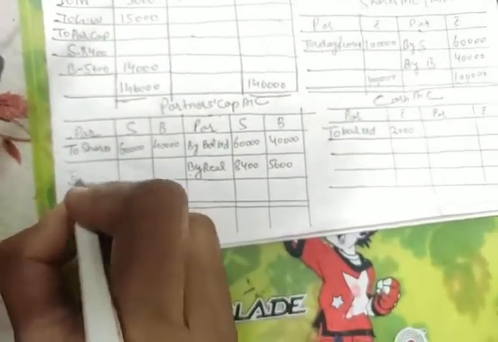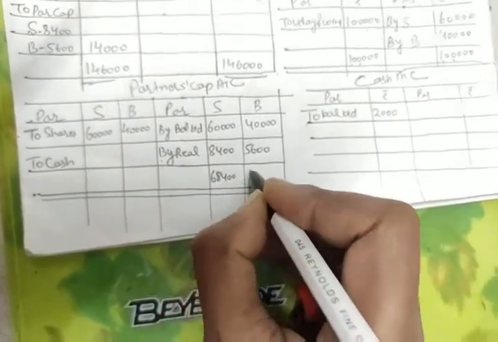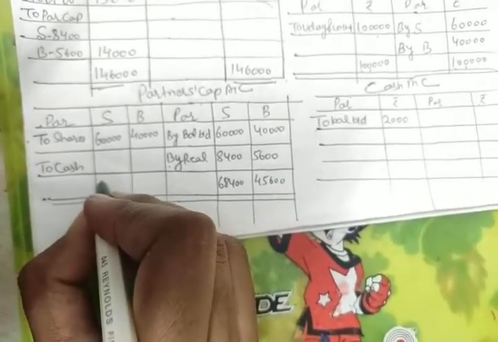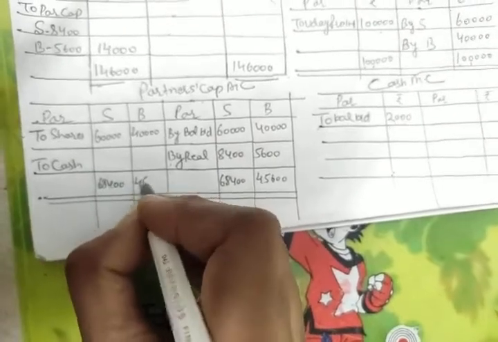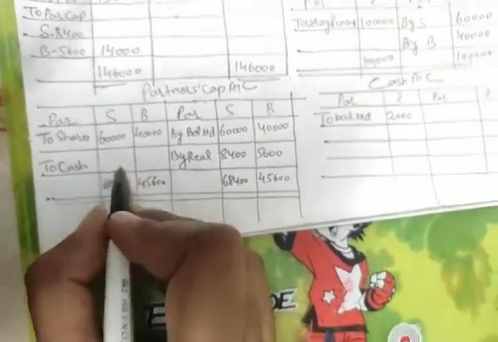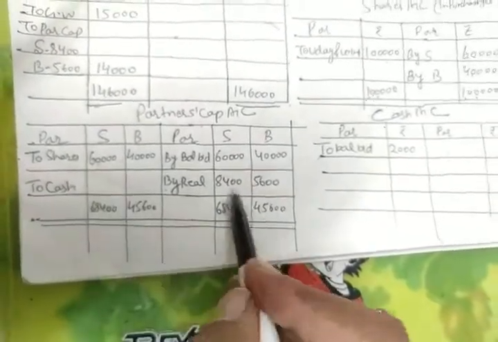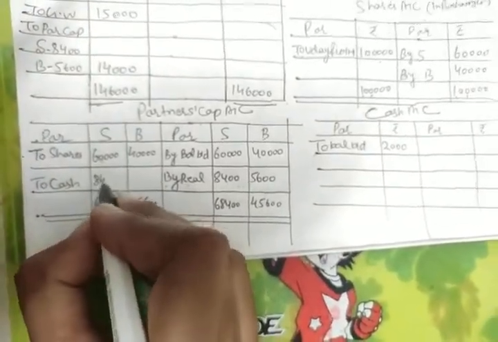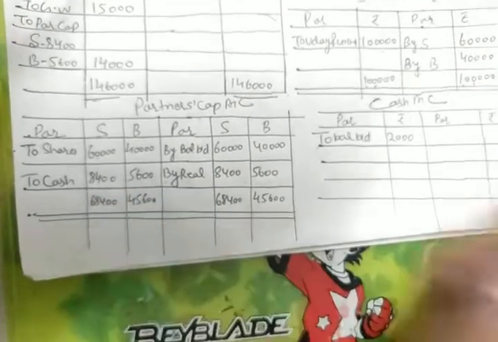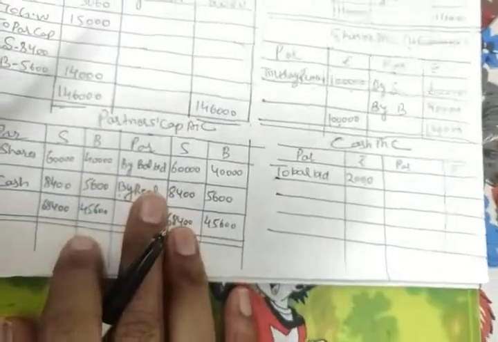Okay, so for the partners' capital account, closing means we have to calculate the balancing figure which we are going to pay in cash. If I make the total, this side is 68,400 and 45,600. This side also the same, 68,400 and 45,600. If I calculate the balancing figure, definitely we don't need any calculator. 60, 60, 40, 40. So that means only the realization profit we will get as the cash balance: 8,400 and 5,600. The partners' capital account also got closed.